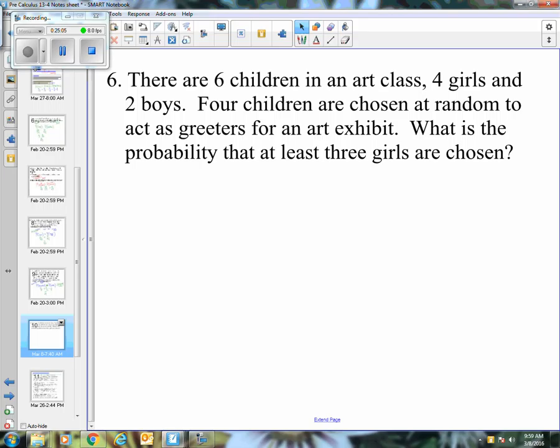if you can kind of jot down the important information here, or kind of copy this down, I want to talk about a question that's very similar to the things we've done the last couple of days, but I'm adding in a phrase here that's critically different. It says at least 3 girls are chosen.